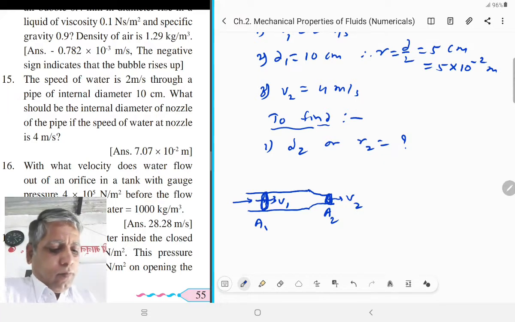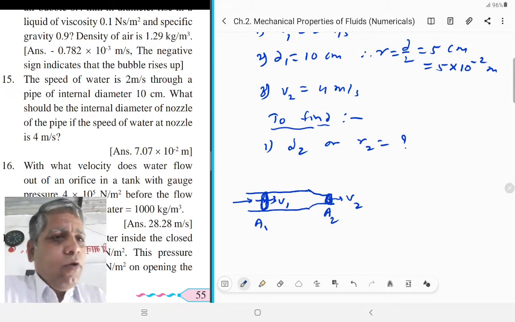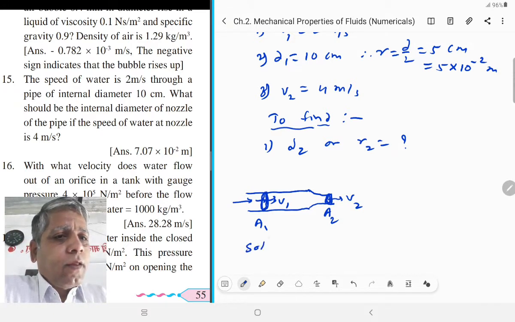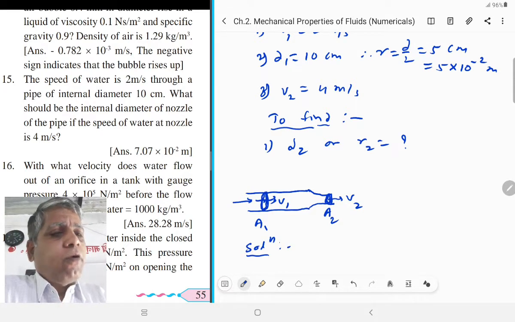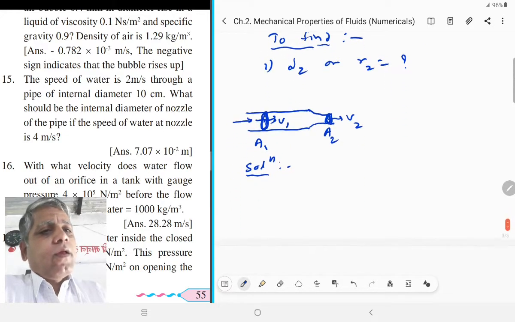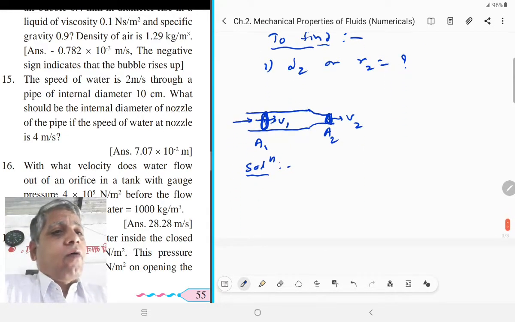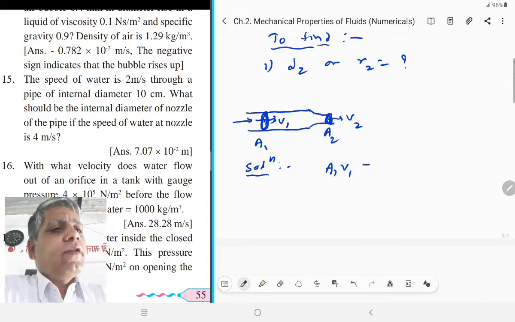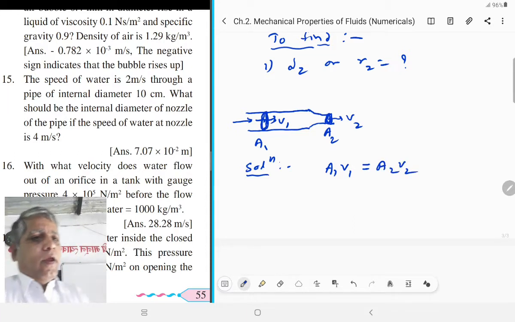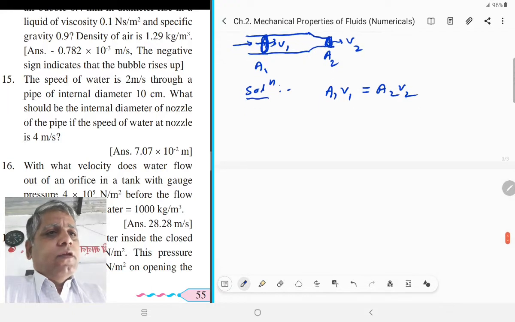Then we know that the product of cross sectional area and speed always remains constant. A1 V1 is equal to A2 V2.